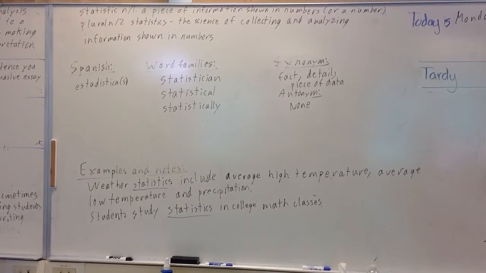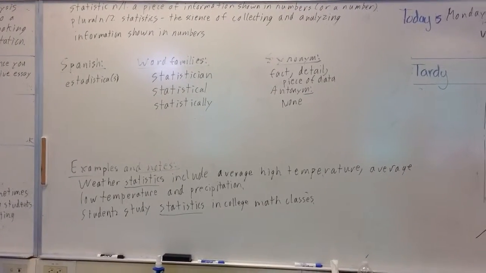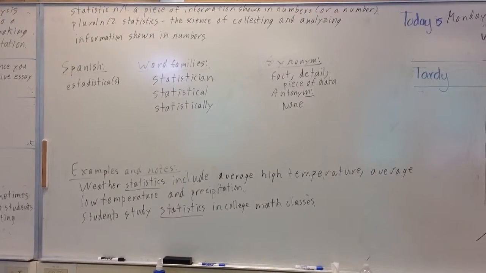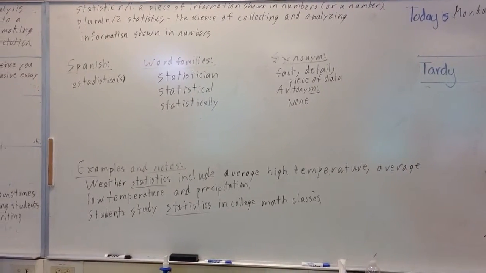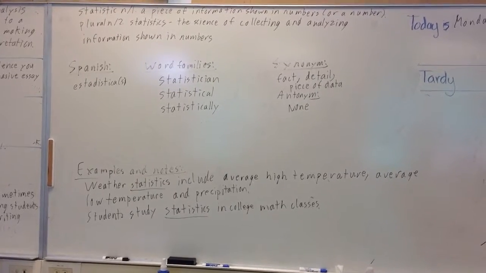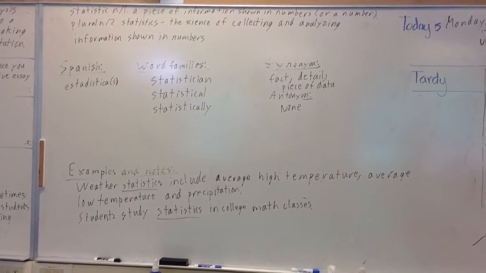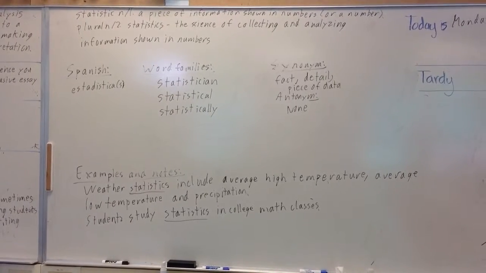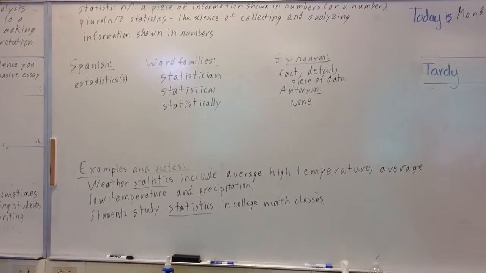Okay, definition 2, statistics with an S. That's always with an S, never without an S, plural. It is the science of collecting and analyzing information shown in numbers. So basically you have all these numbers. What do you do with them? You study them, you find out the average, and a big one is you find out if one causes something else or not.